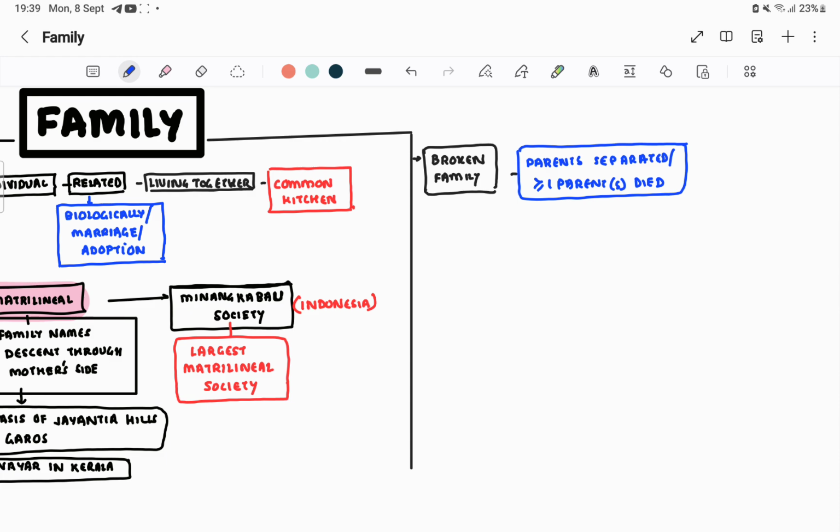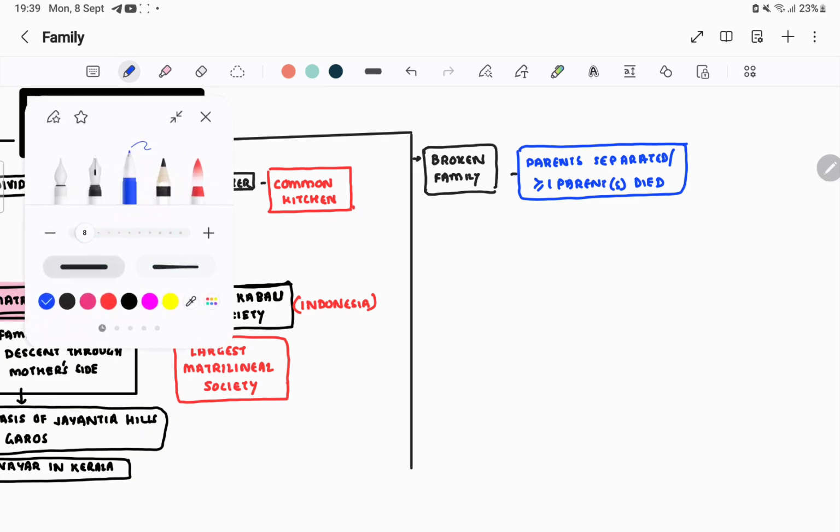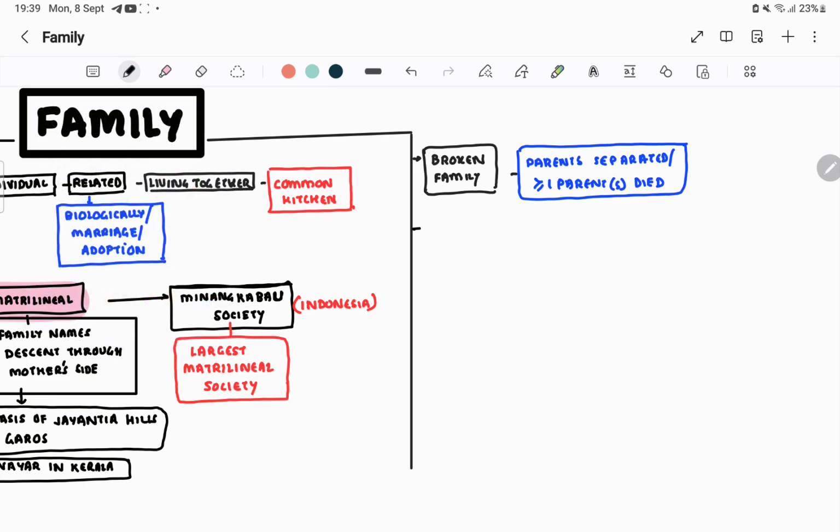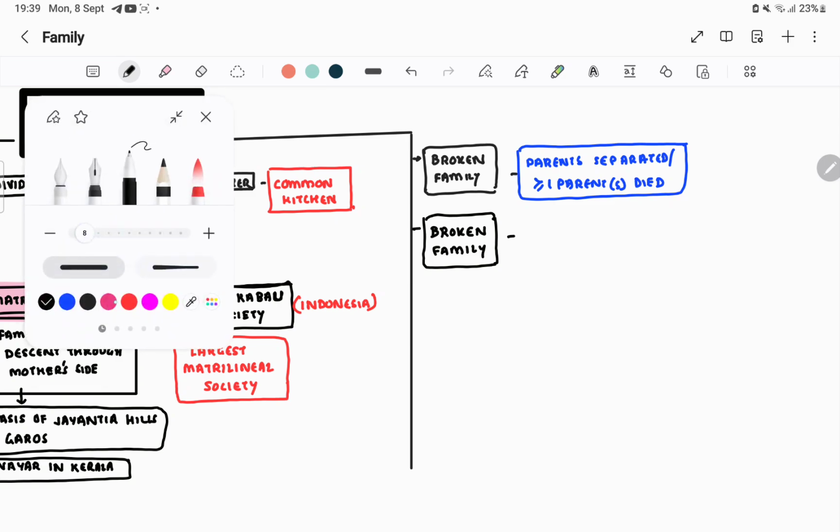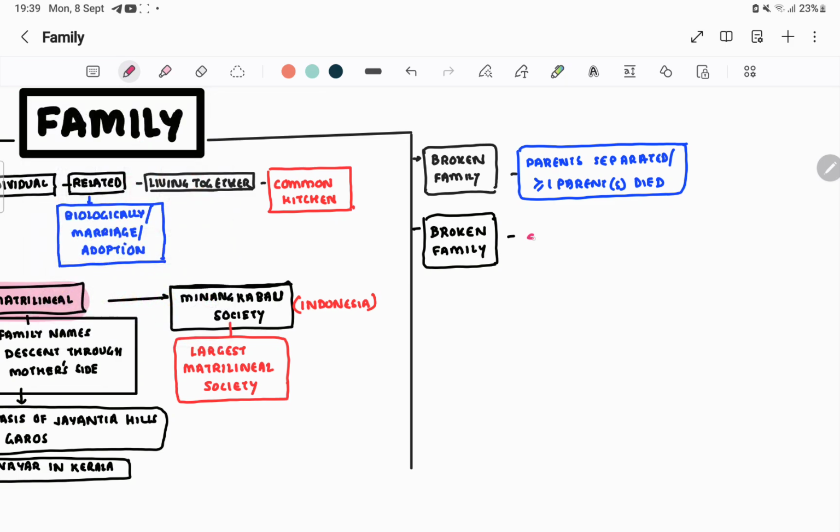Now we'll move to a commonly asked question, which is a problem family. What is a problem family? Simple things, not much complex. This matrilineal one is a bit complex. A problem family is a complete family basically, but with social and environmental problems.